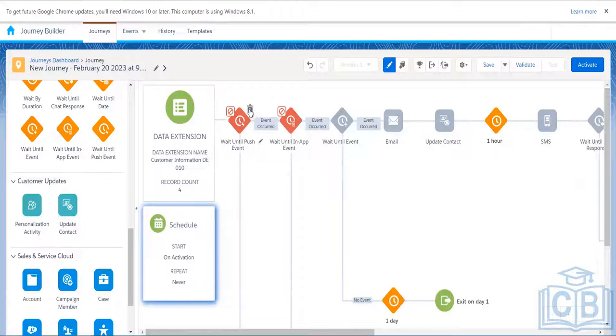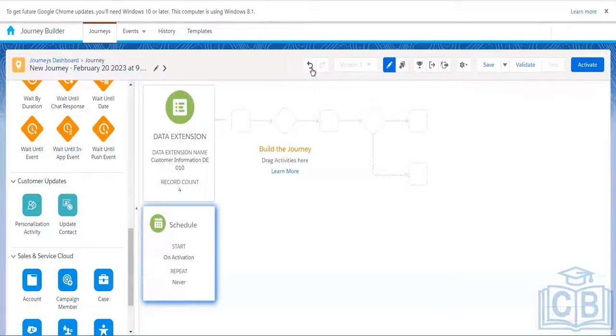Let me show you how. Let me also open a duplicate tab. Let's say.